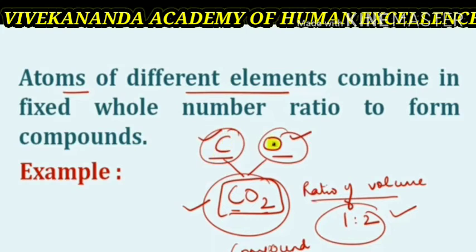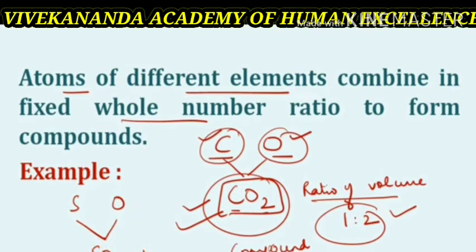We can take another example also. Suppose we take sulfur and oxygen atoms and they combine chemically to form SO2.